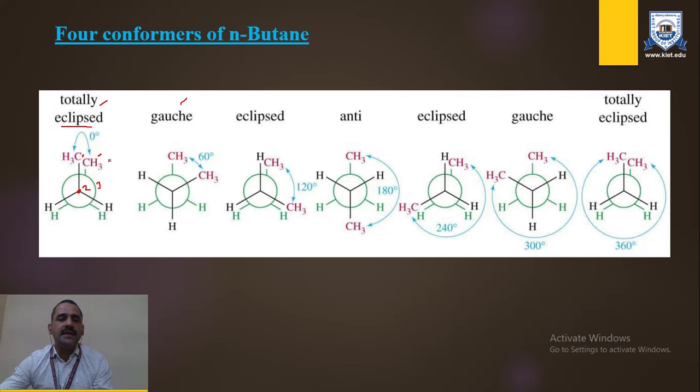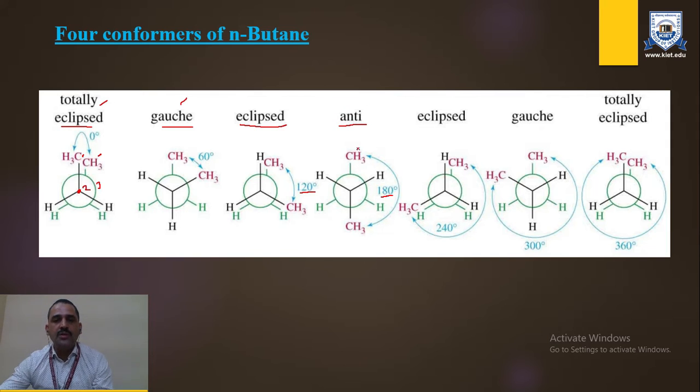Then after a 60-degree rotation, the gauche form will be generated. Then with one more 60-degree rotation, the total angle deviation is 120 degrees, and the eclipse form will be generated. With another 60-degree rotation, adding 60 to 120, it will be 180 degrees, and the anti form will be generated.